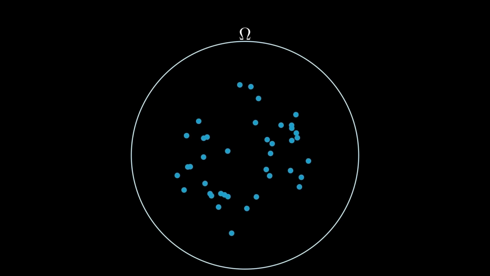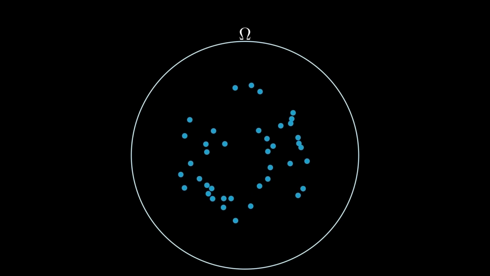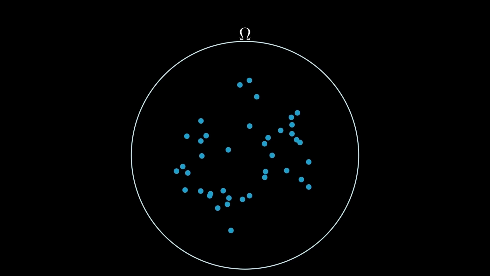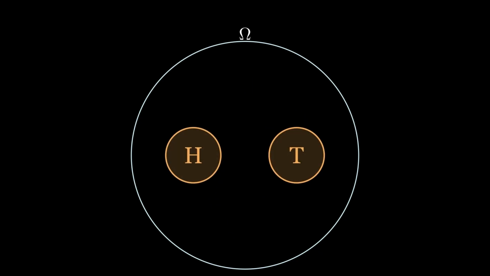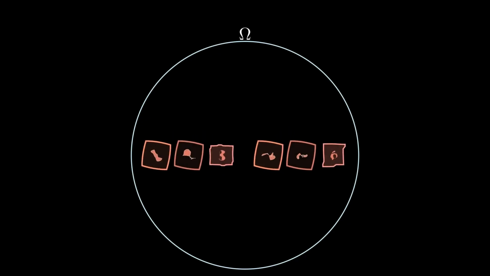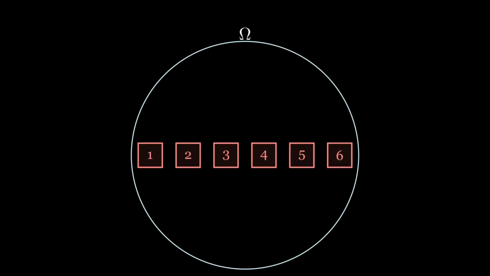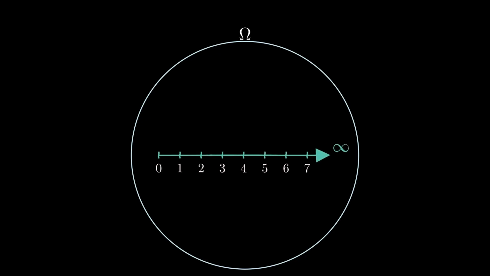In probability, we start by defining our universe. We call it the trial space, or omega. It's the collection of every single thing that could happen. If you flip a coin, the universe is just 2 points, heads or tails. If you roll a dice, the universe is 6 points. If you are measuring the life of a light bulb, the universe is a continuous line stretching toward infinity.